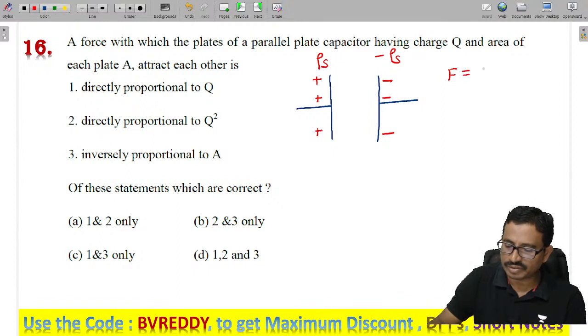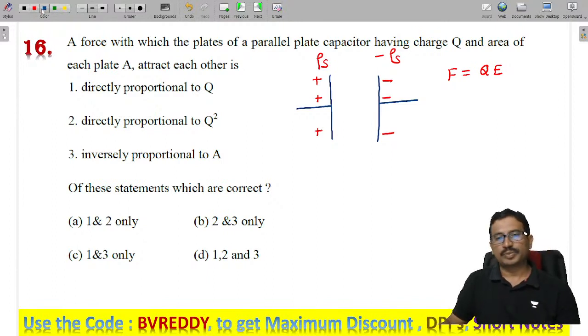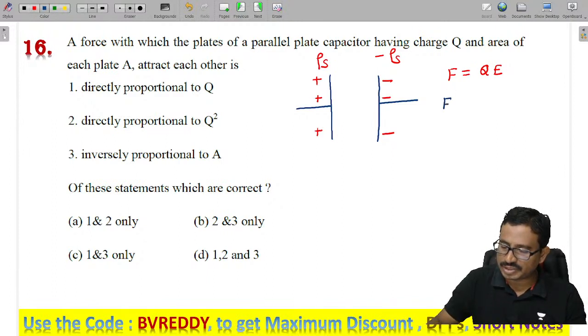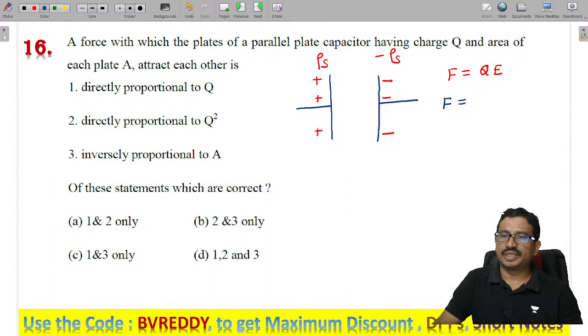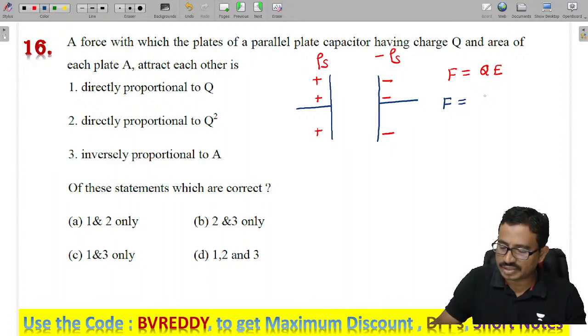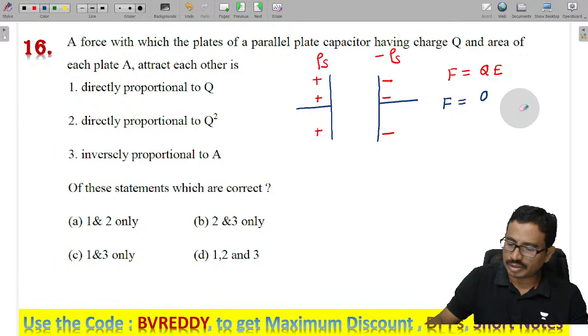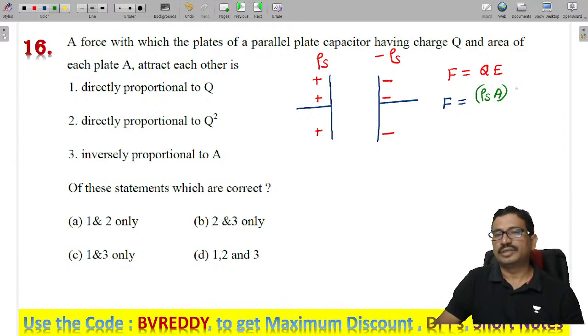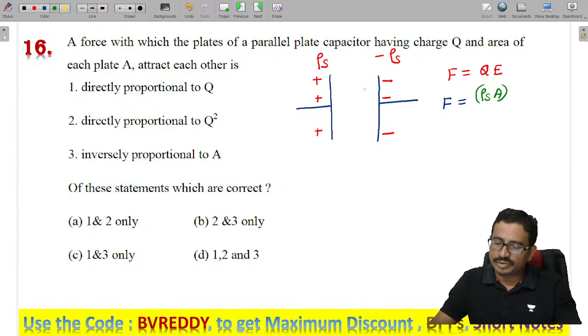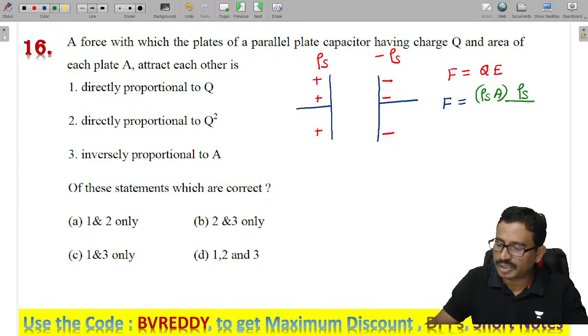This is Q into E. We are finding the force on the negative plate due to the positive plate, F. Q means rho s is the charge density, so charge is rho s into A, the surface area, into E. What is E? It is the electric field. The electric field at this location is rho s by 2 epsilon.